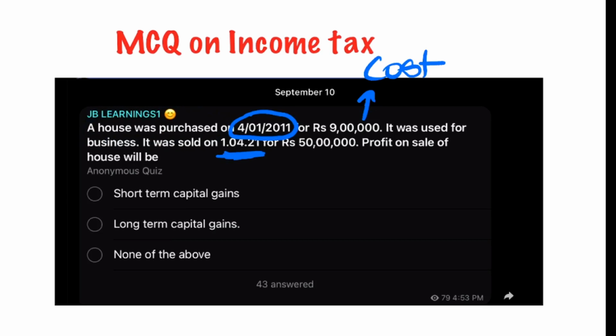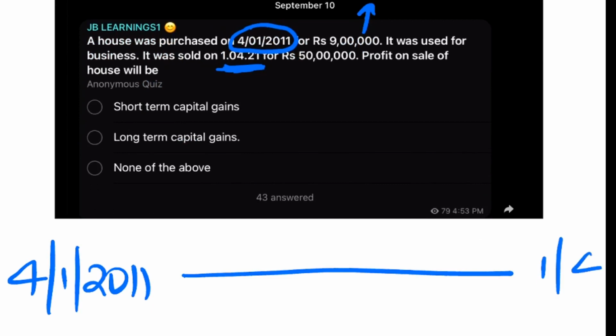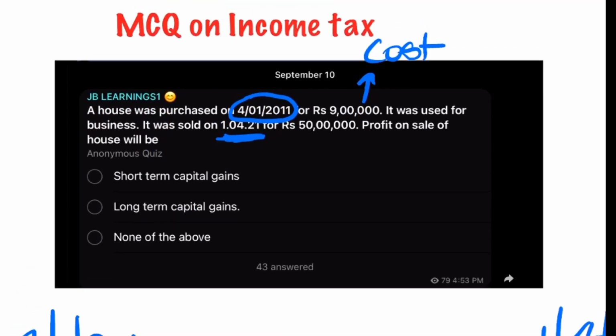So everybody, the date of purchase is in 2011, and the date of sale is 1st of April 2021. Now the question says the profit on sale will be. So they have already given us the selling price, which is 50 lakhs, and the cost, which is 9 lakhs.